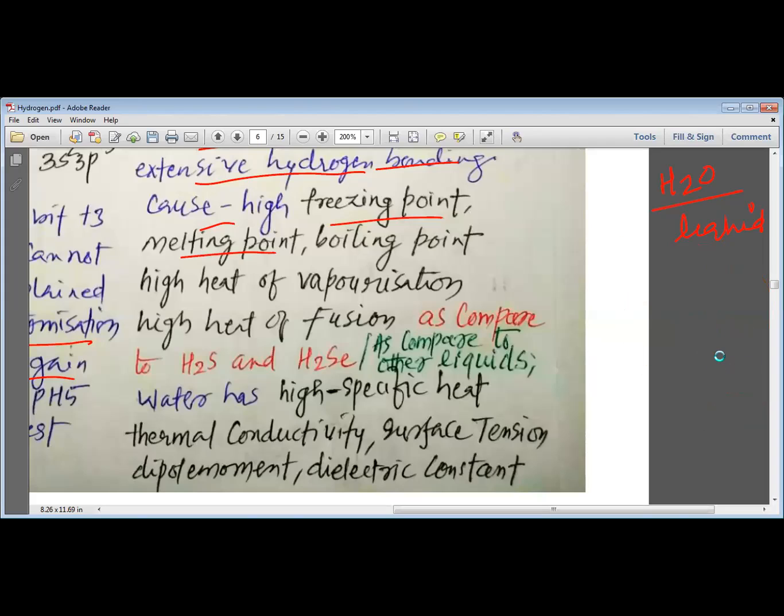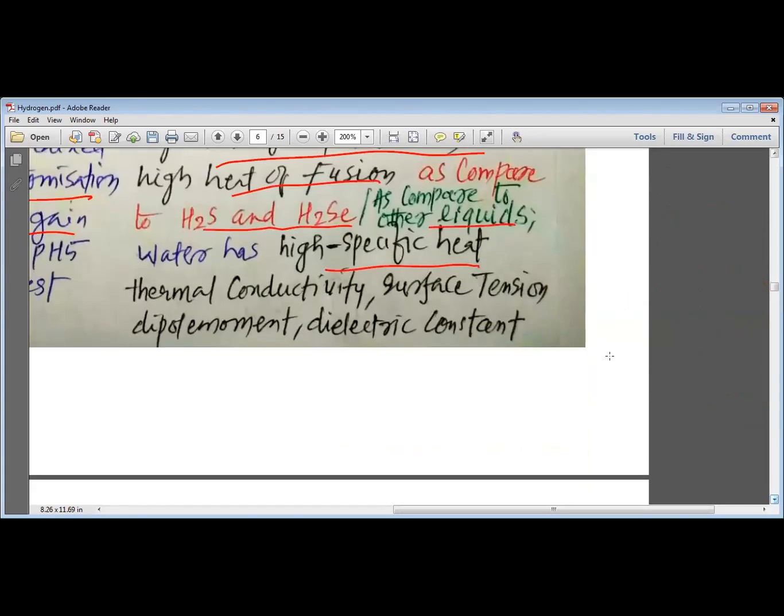So please remember that in comparison with all these compounds, water has a high freezing point, high melting point, high boiling point, high heat of vaporization, and high heat of fusion as compared to H2S and H2Se. As compared to other liquids, my dear students, water has a high specific heat. High specific heat means it requires more energy to convert 1 kilogram of liquid water to 1 kilogram of water vapor. It has very high thermal conductivity, very high surface tension, very high dipole moment, and very high dielectric constant.